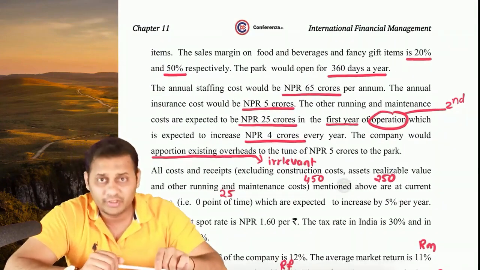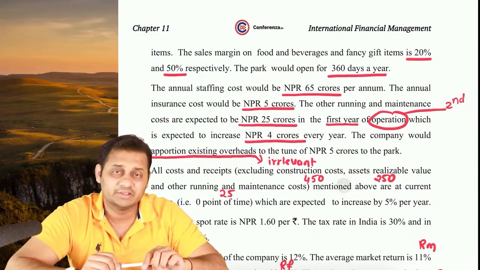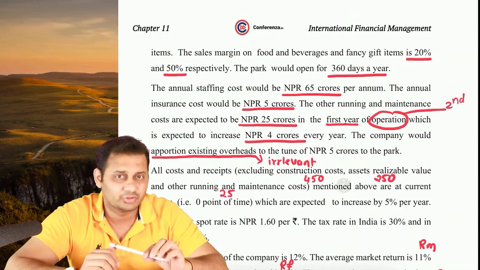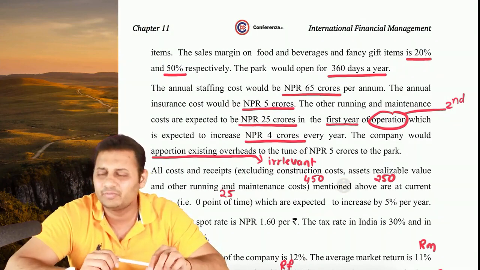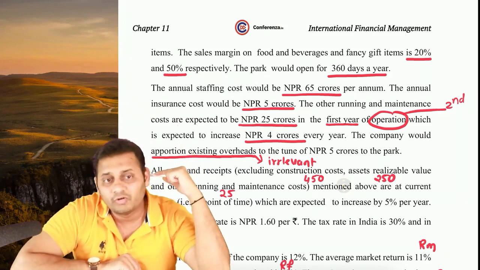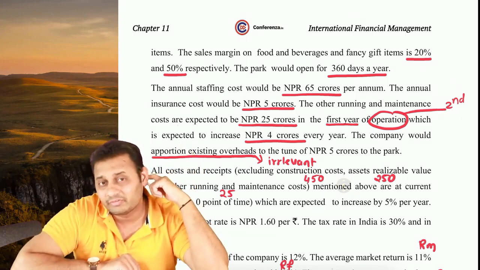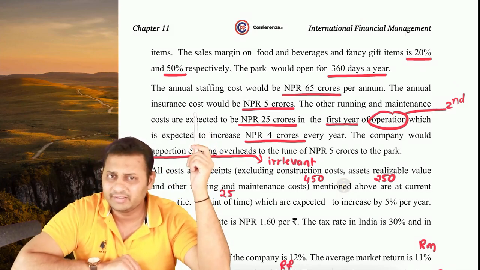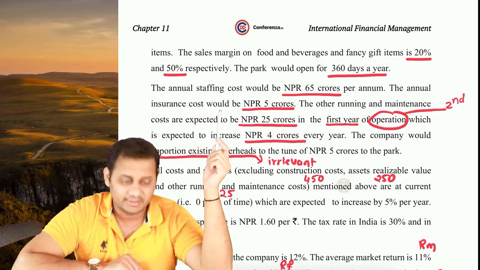Then on food and beverage and fancy gifts, the profit margin will be there because there will also be a cost. Now, the previous figure that I told you was only the selling price. So profit on food and beverage was 20% and fancy gift is 50%. So we'll directly take the profit in the question answer.